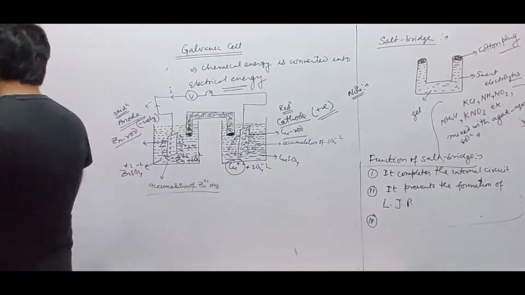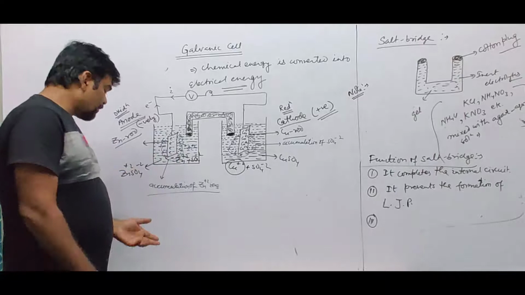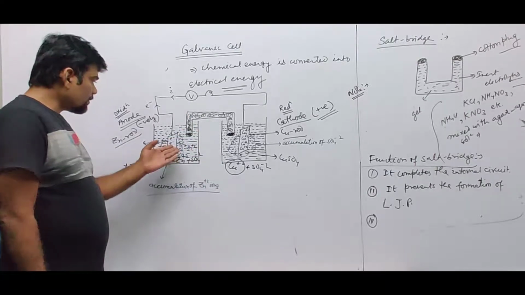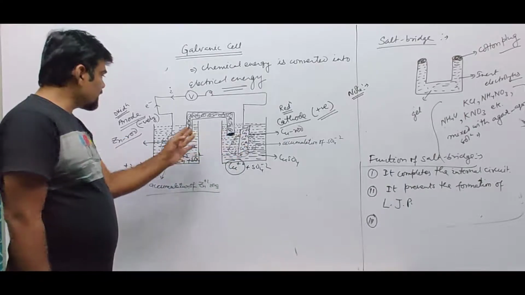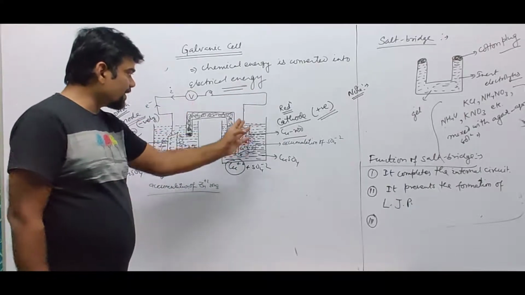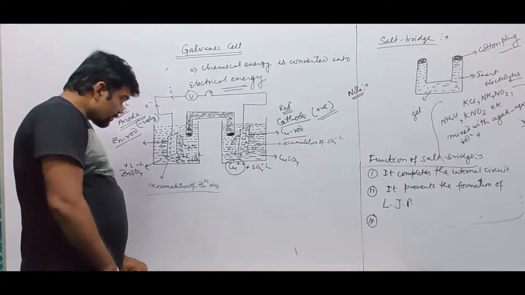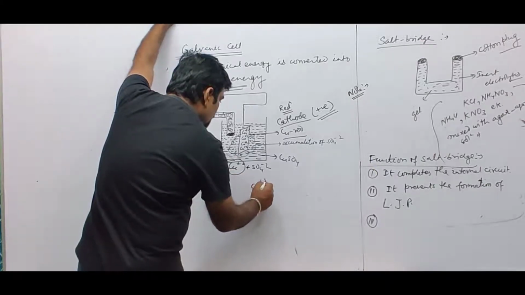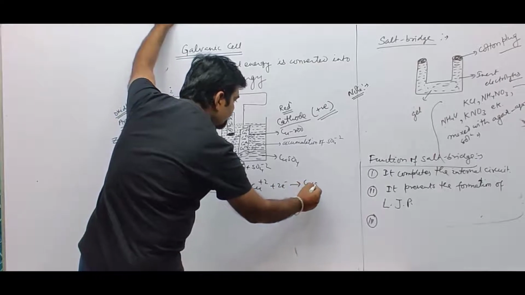After some time, during the course of reaction, what is happening? Once this internal circuit is completed, zinc ions pass to the solution, copper 2 plus goes to this place, and electrons flow from the external circuit to this place. At this electrode, copper 2 plus will accept electrons, becoming copper solid.